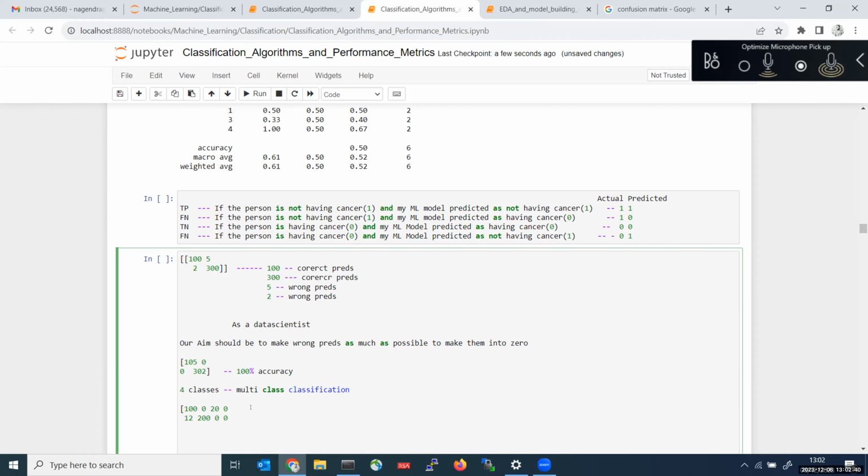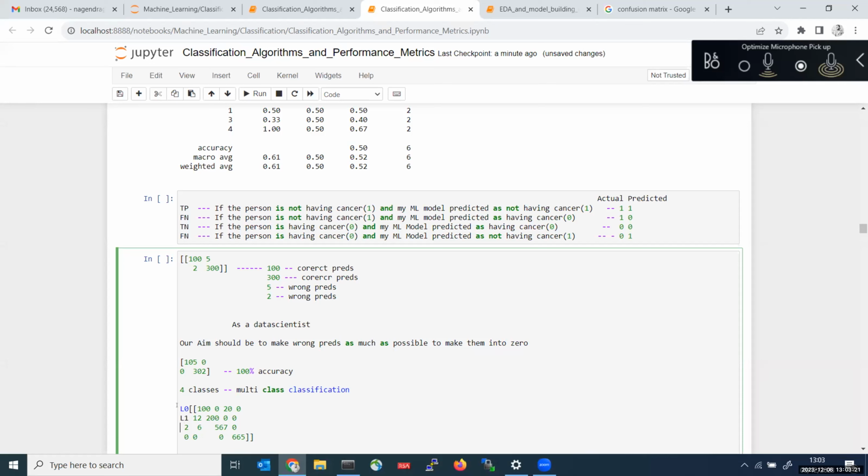Next, 2, 6, 567. This is label 0. Below it is label 1.